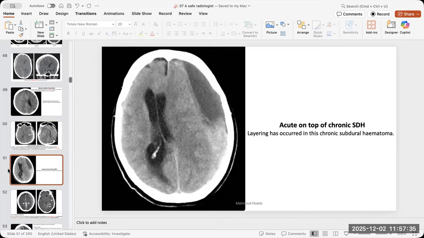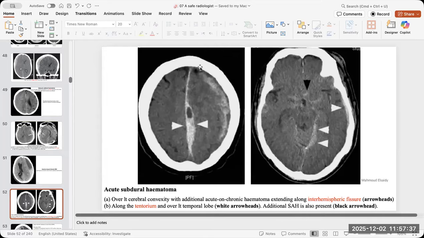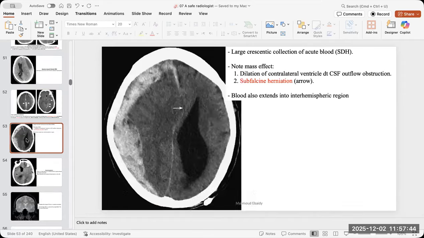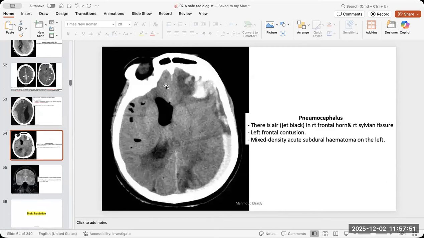This is acute on top of chronic. This is how it extends to the falx and the tentorium cerebelli. Also, here the signs of the brain herniation. Also, we will mention them shortly now. This is the pneumocephalus after the intervention, after they drain the hemorrhage or put a VP shunt or something like that. It is expected, or if there is any fracture, it will cause it also.